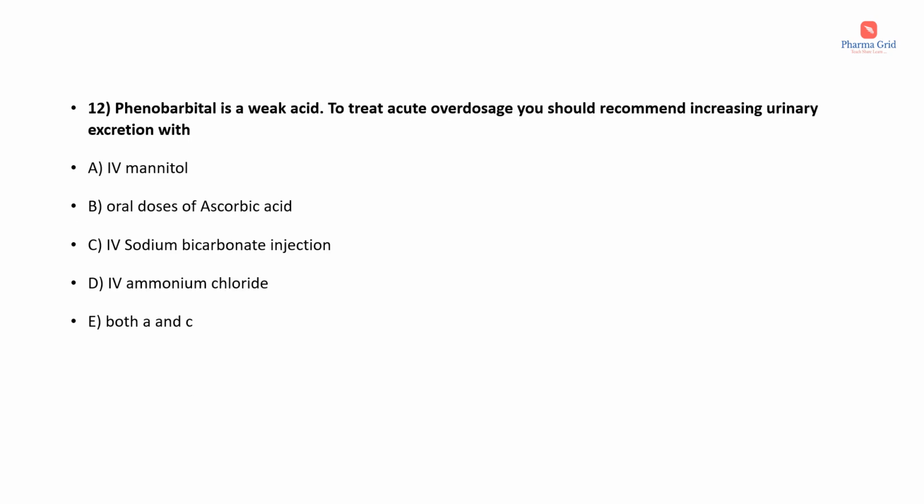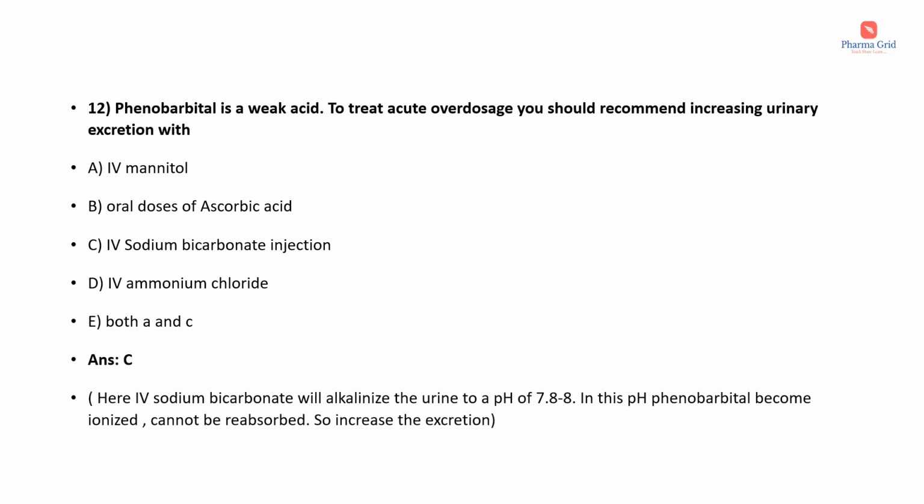Question number 12. Phenobarbital is a weak acid. To treat acute overdosage, you should recommend increasing urinary excretion with. The options are IV mannitol, oral doses of ascorbic acid, IV sodium bicarbonate injection, IV ammonium chloride, both A and C. Here the correct answer is option C, that is intravenous sodium bicarbonate injection.